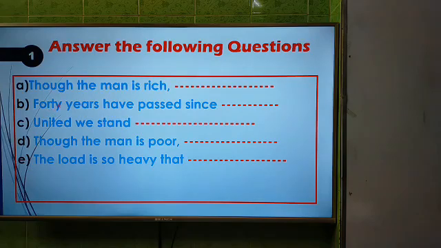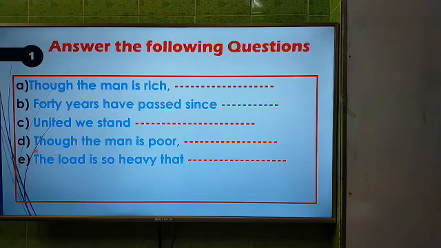So dear students, these are the completing sentences. Here there are 5 incomplete sentences. We have to complete them, discussing the rules. The incomplete sentences are: A, though the man is rich. Number B, 40 years have passed since. Number C, united we stand.